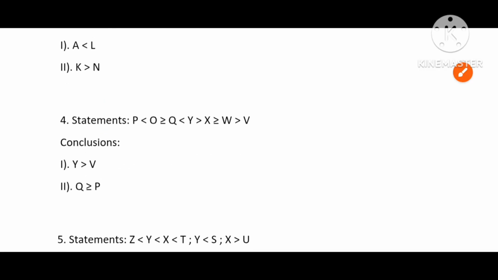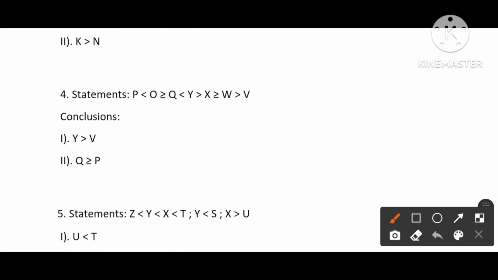Next, fourth question, the flow from Y to V. From Y we can flow up to V. It is possible, so the first conclusion will be true. Second conclusion, the flow from Q to P with everywhere equals to. From Q there is no flow to P, so the second conclusion will be false.